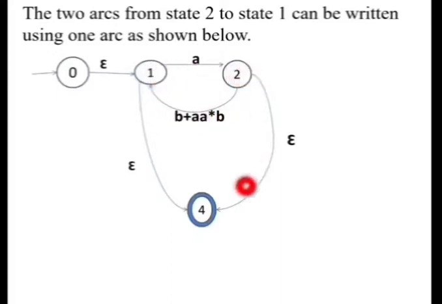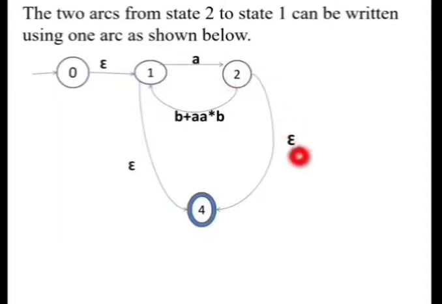One is from 1 to 2, 2 to 1, and one is from 1 to 2, 2 to 4 with the inputs A and epsilon here, and this loop from 1 to 2 and 2 to 1 with the input A followed by B plus A star, B. So if we remove the state 2, this will become a self loop with the input A into B plus A star, B. Similarly, if we remove 2, the transitions from 1 to 2, 2 to 4 will be replaced with the transition 1 to 4 with the input A then epsilon.